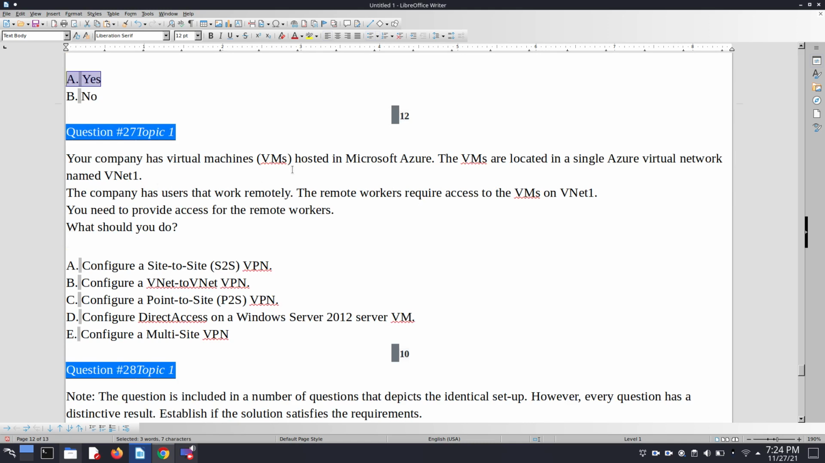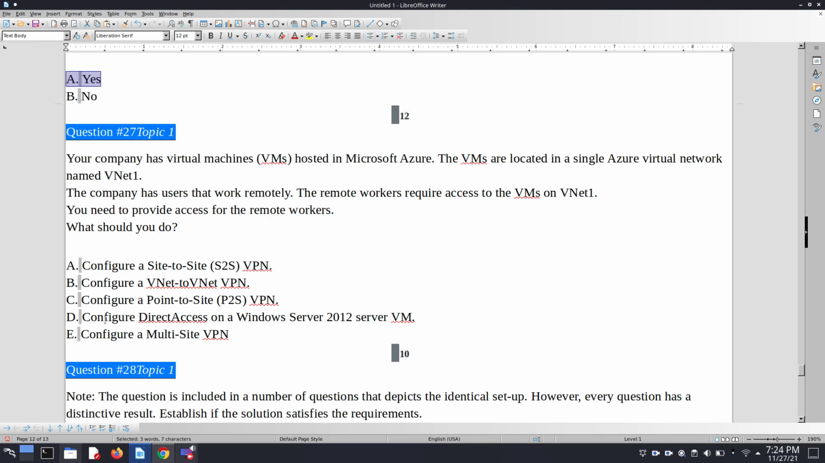Your company has a VM hosted in Microsoft Azure. The VMs are located in a single Azure VNet named VNet1. The company has users that work remotely. The remote workers require access to the VM on VNet1. You need to provide access for the remote workers. What should you do?